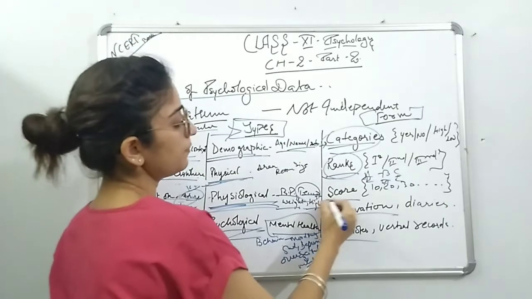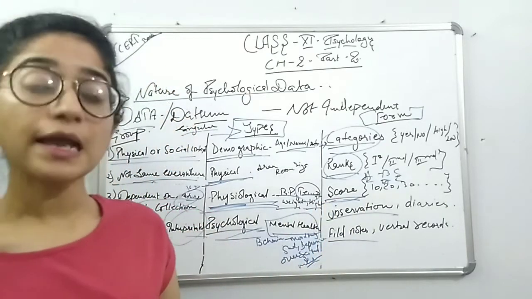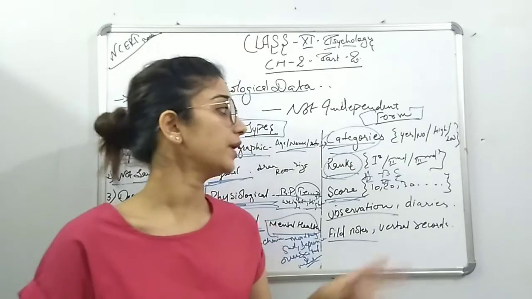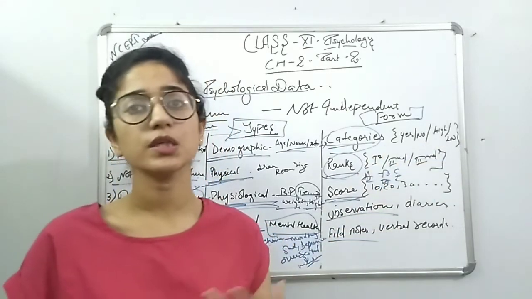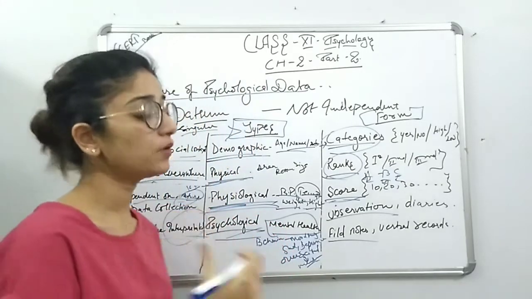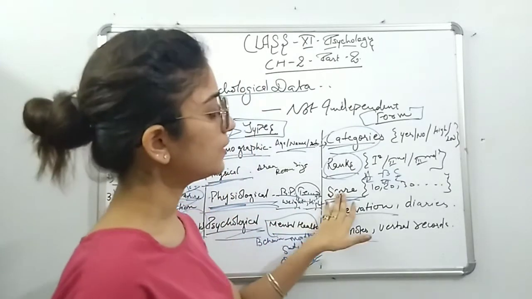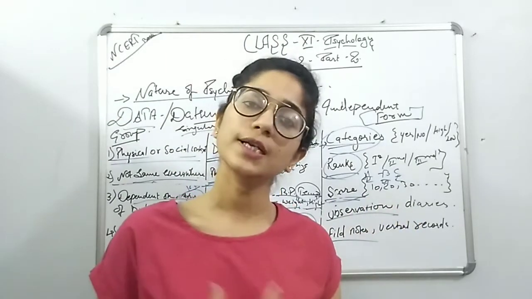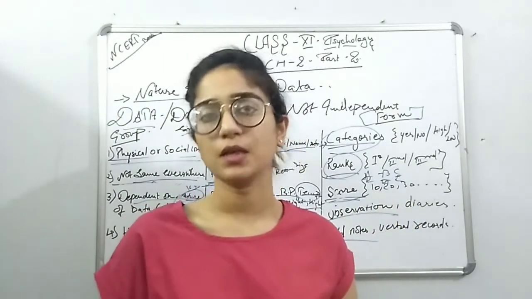Now coming to scores, every performance, whether it is yes or no, whether it is high or low, whether it is on a 5 scale or 3 scale, anything related to that, the score is very important. We give scores after collecting the data.